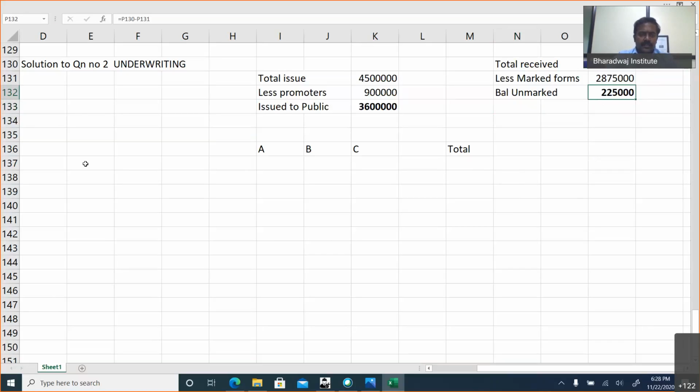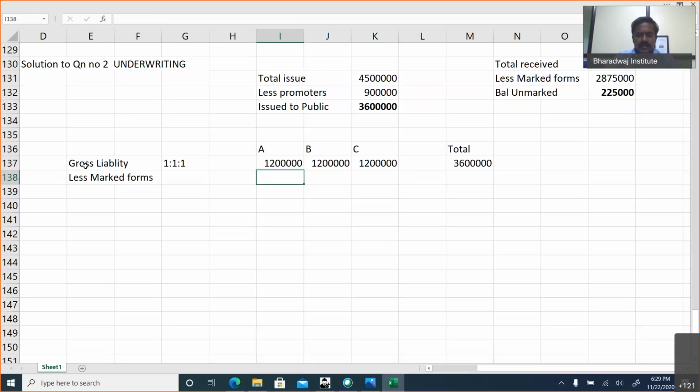Now to treat it. Simple. Gross liability. What is the ratio given? If no ratio is given, you can take equal ratio. 12 lakhs each, so totally 36 lakhs. Less marked forms.